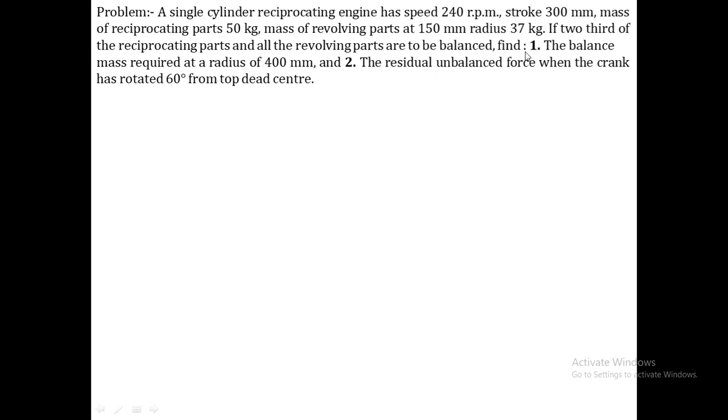Then for this condition, find the balanced mass required at a radius of 400 mm. So here we are supposed to find the balanced mass as the radius is given. This is the first unknown, and the second unknown is the residual unbalanced force when the crank has rotated 60 degrees from the top dead center. Okay, so this is about the problem statement.